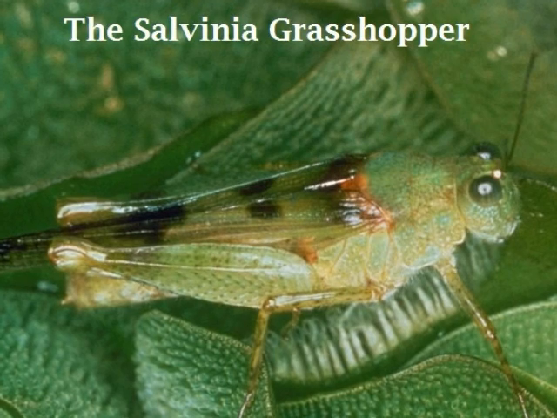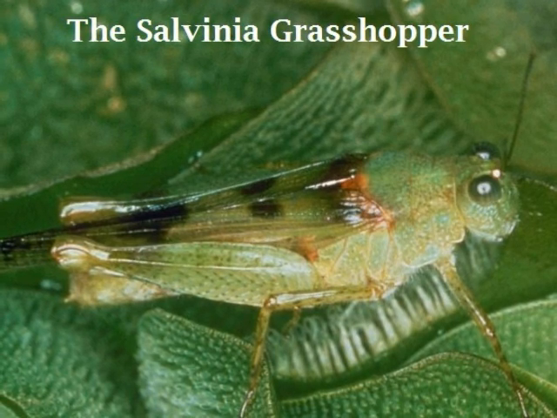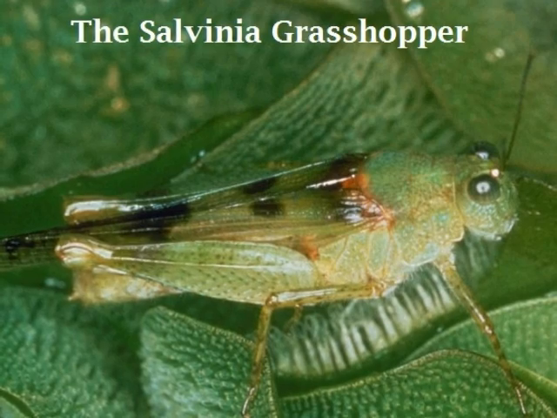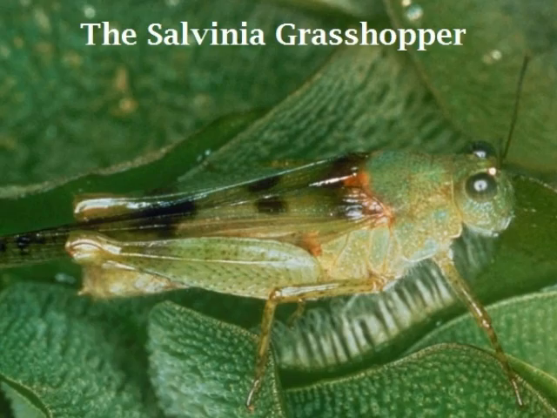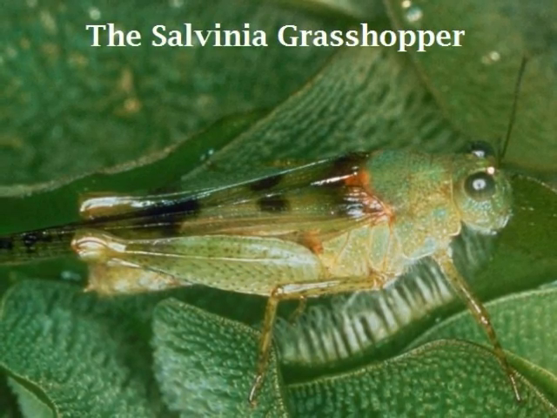The Salvinia grasshopper is one of the very few consumers of the non-native Giant Salvinia. Due to Salvinia's lack of predators, its populations are able to increase immensely in conjunction with its abnormally high rate of reproduction, taking only 4 to 10 days to double in size.